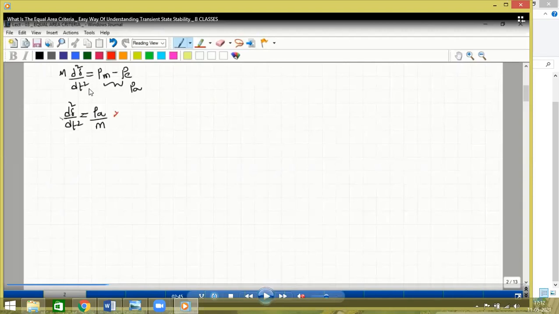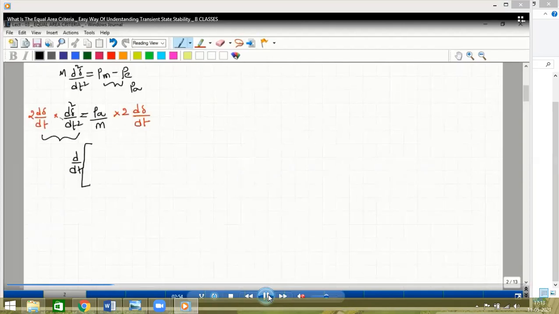Concentrate on this derivation. The net power is PA. Bring this M to the right hand side denominator, and I'm applying integration. Let us multiply with 2 into d del by dt on both sides and apply integration on both sides of the equation.